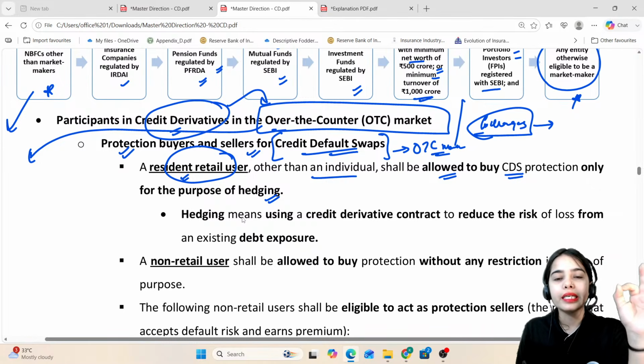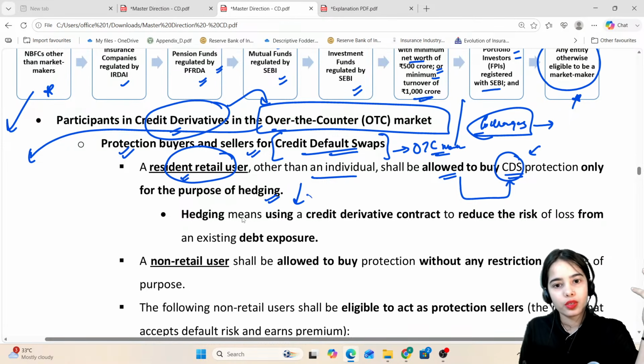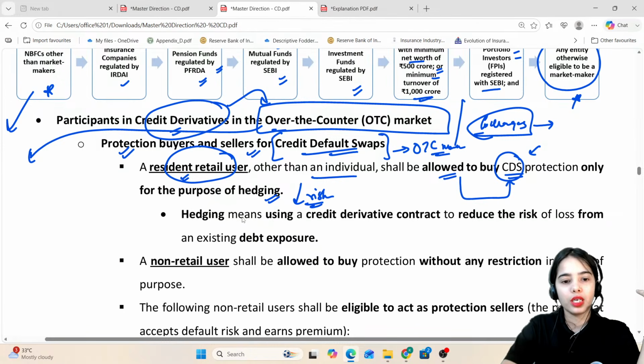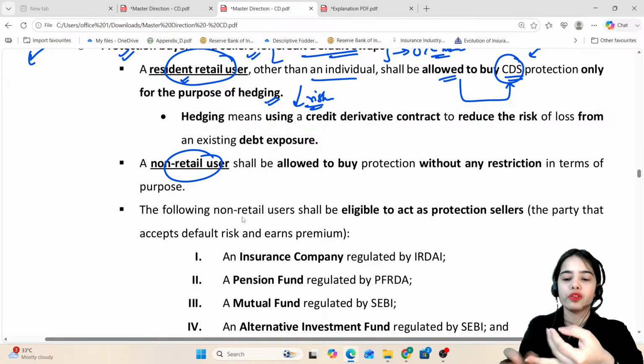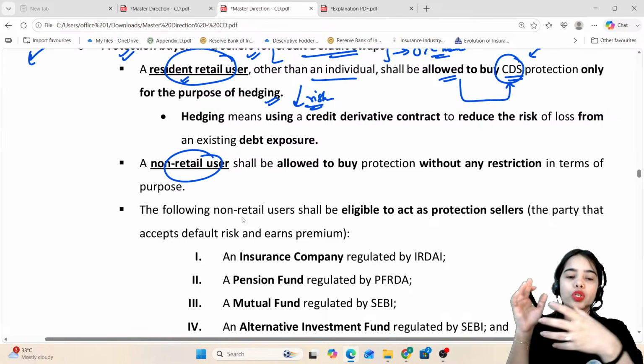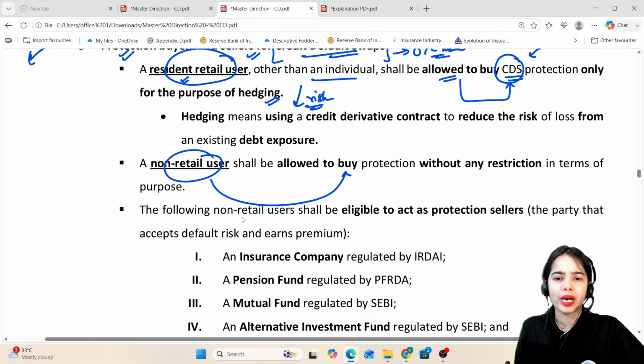So they can buy credit default swap protection only for reducing their risk. Non-retail users, which we have discussed, like alternative investment funds, mutual funds, FPIs, insurance companies, pension funds, shall be allowed to buy the protection for whatever reason they want.